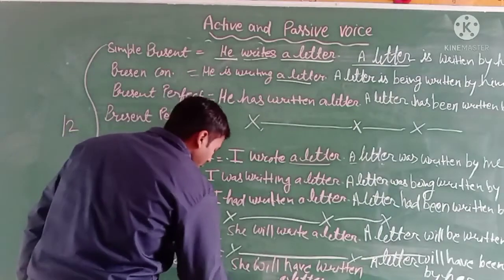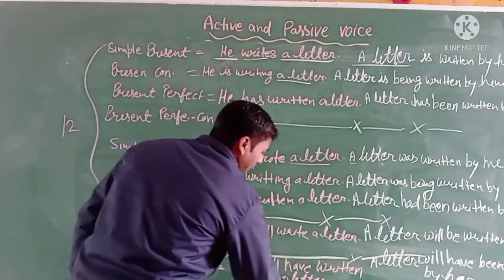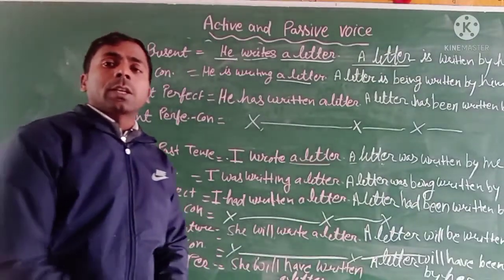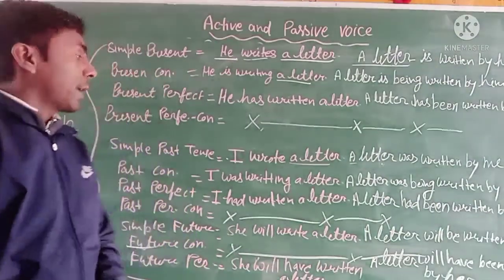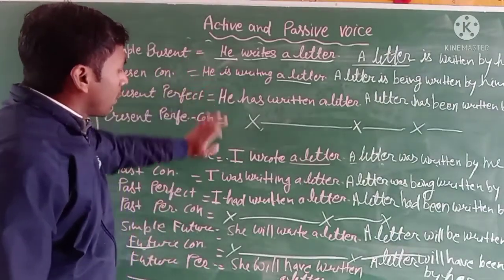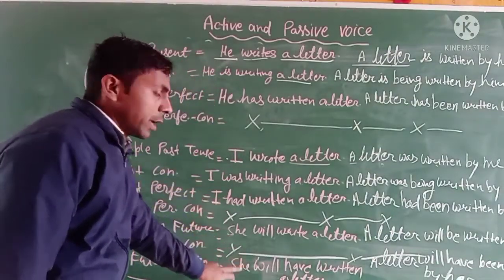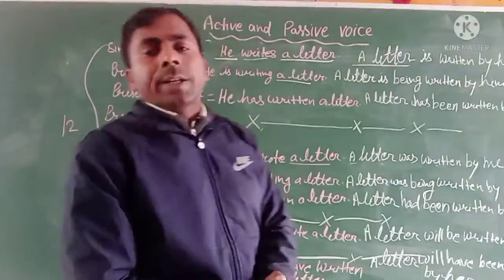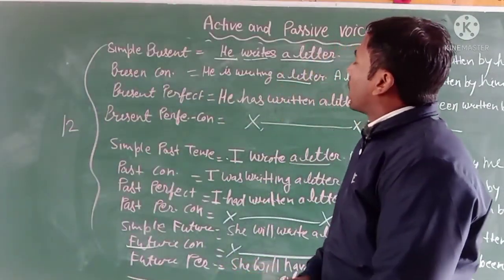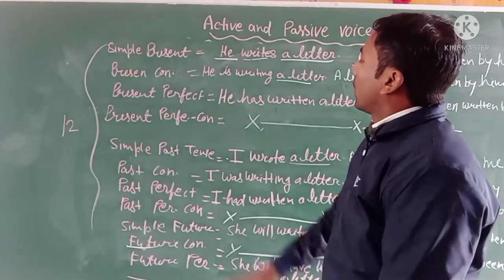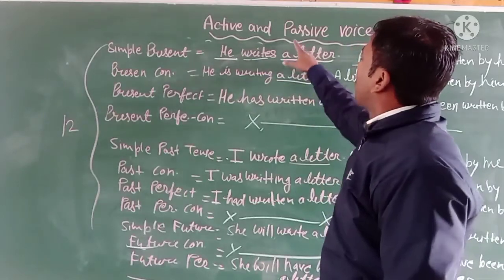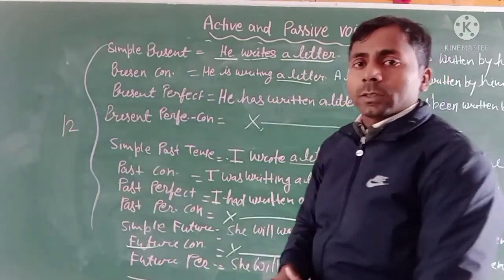For your information, I will tell you that we cannot change future perfect continuous tense into the passive voice. So you have to see here, 1 2 3 4 5 6 7 8, only 8 tenses change into the passive voice. 8 active voice tenses will be changed into passive voice sentences.